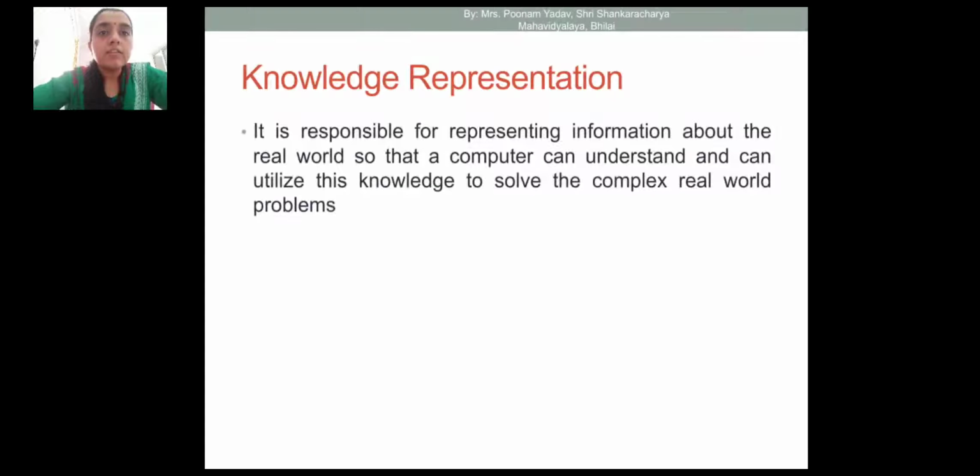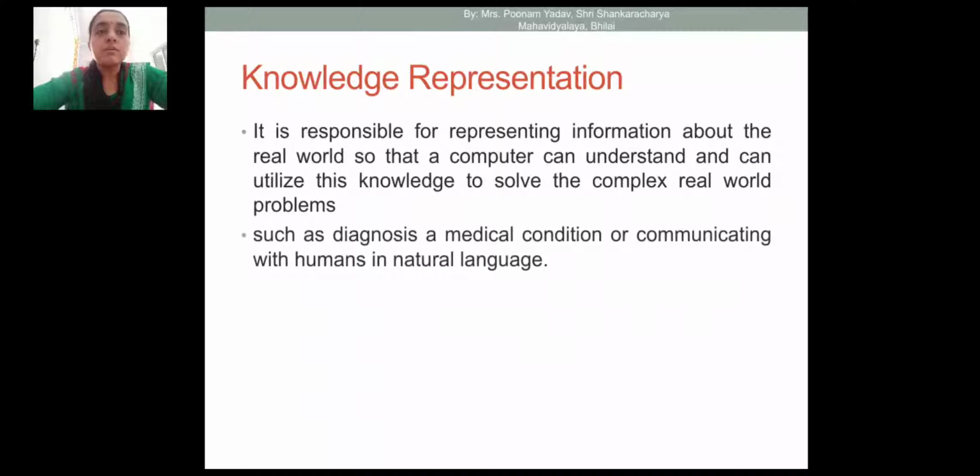It is responsible for representing information about the real world, so that the computer can understand and utilize this knowledge to solve complex real world problems. Knowledge representation stores the real world information so the computer can understand it easily and solve complex problems, like medical diagnosis of medical conditions and communication with humans in natural languages. These are the complex problems that can be solved.